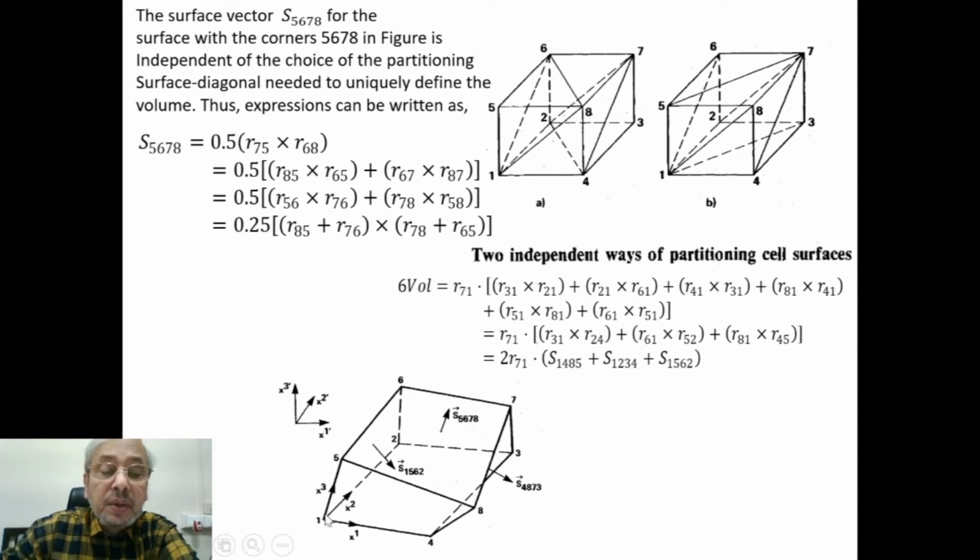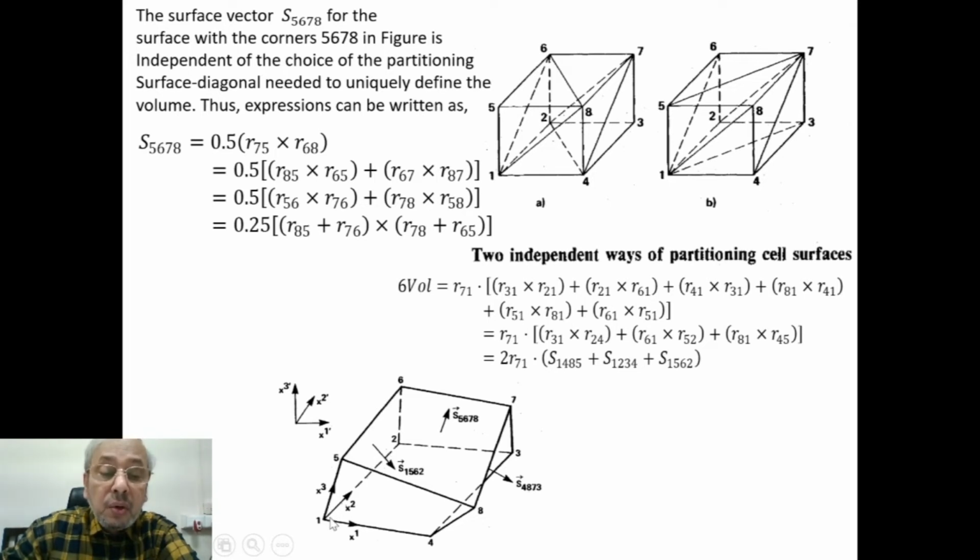R71 means this diagonal which connects point 1 and 7, R71 into surface area 1485, this surface 1485, plus surface area 1234, that means this surface base with respect to this particular hexahedral, plus 1562, that means this surface.